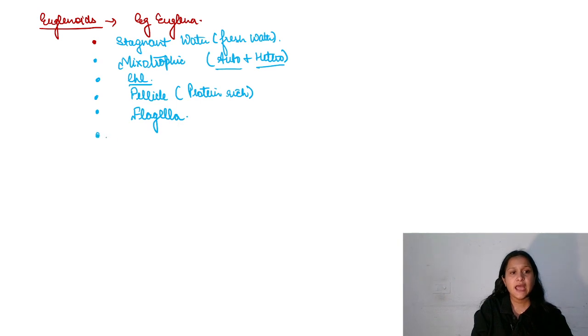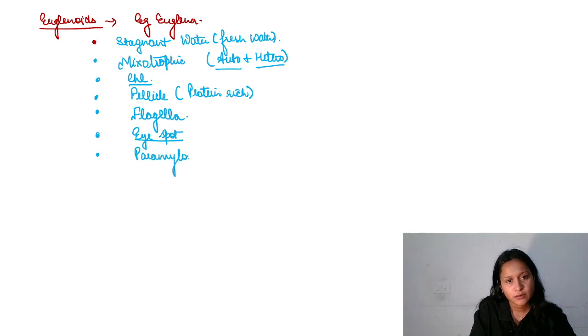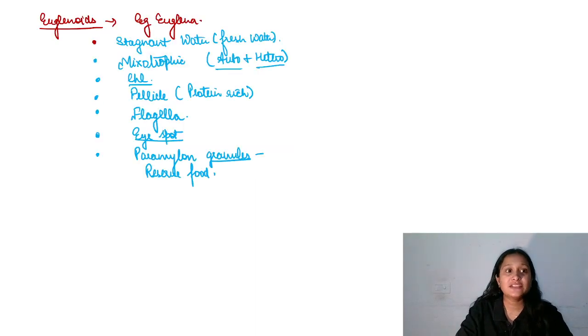They even have an eye spot, which is photosensitive. They have paramylon granules, which is the reserve food for euglenoids. So that's all about euglenoids.